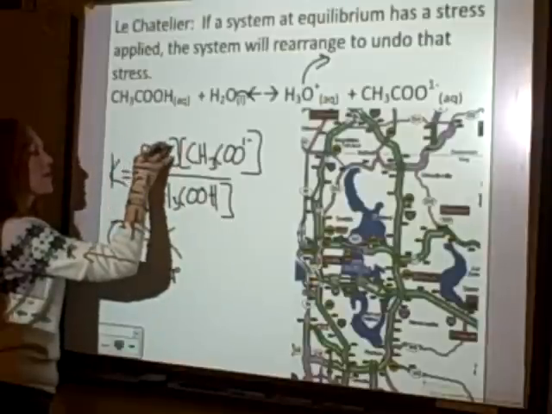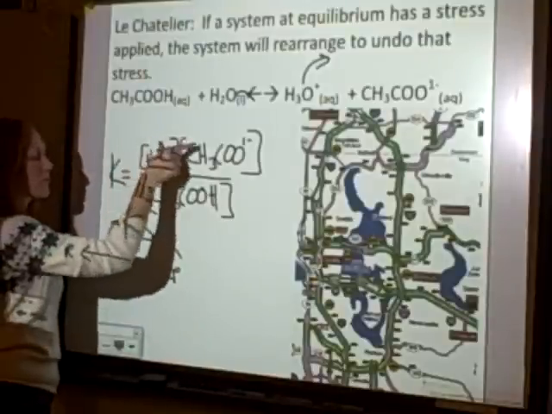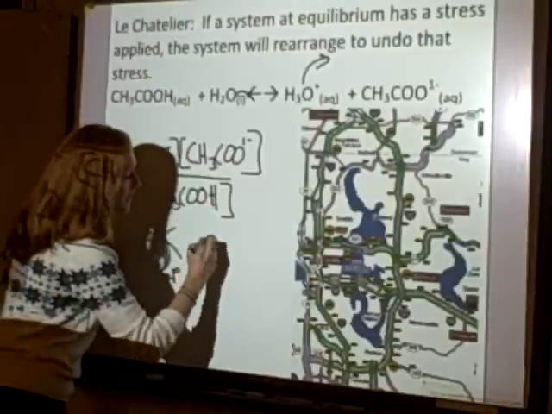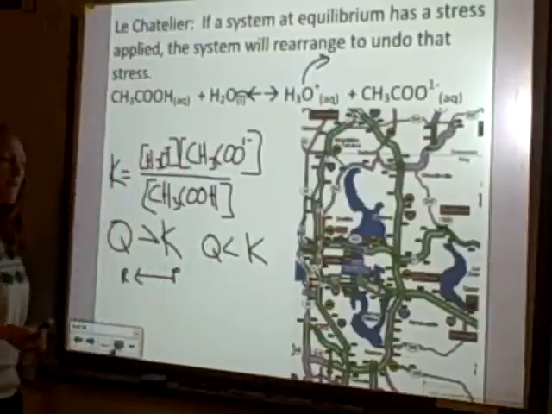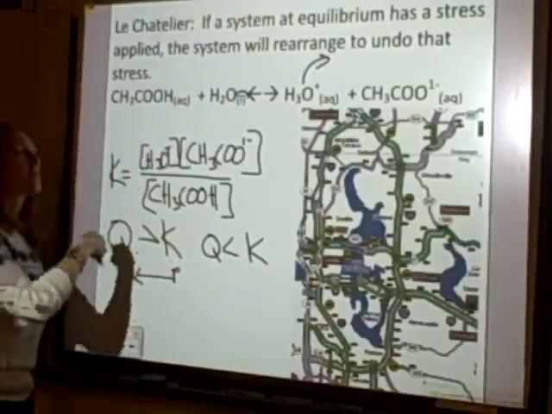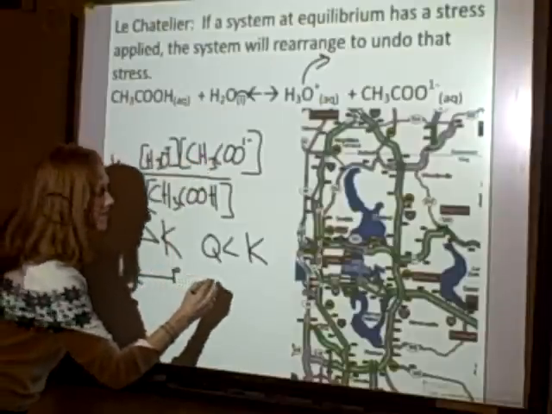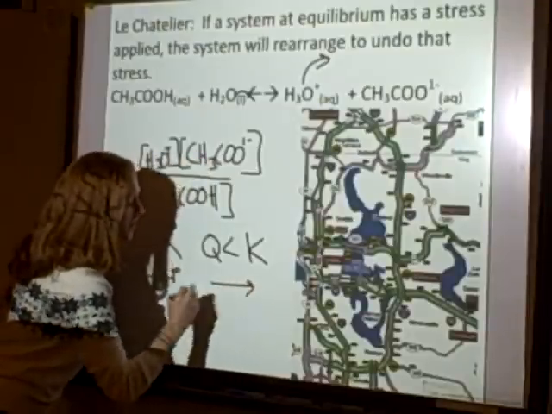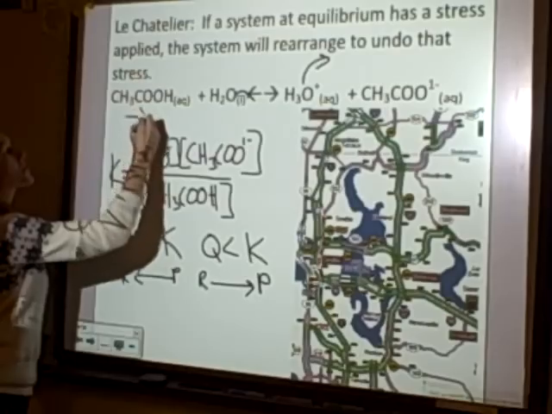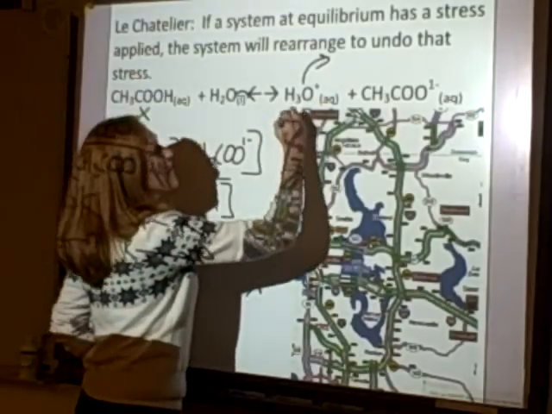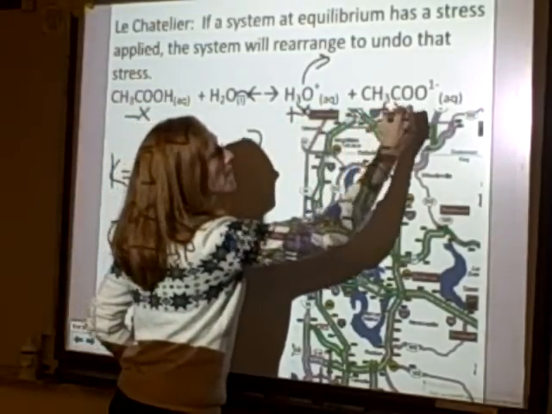And if this is smaller, when I calculate Q, products over reactants, I can see in this case, Q is less than K. So now, since Q is too small, I don't have enough products. So I'm going to have to shift right. I'm going to shift from my reactants to my products, meaning I lose some reactants and I make more products.